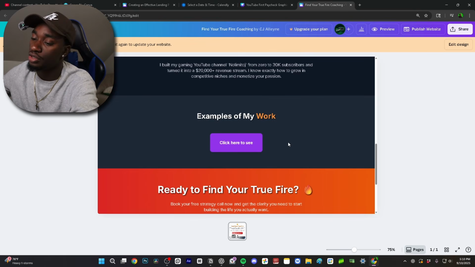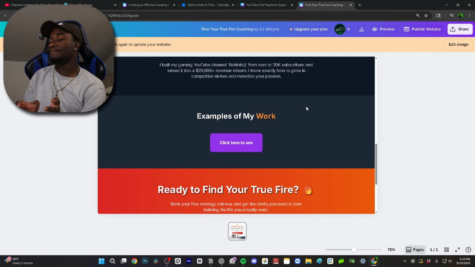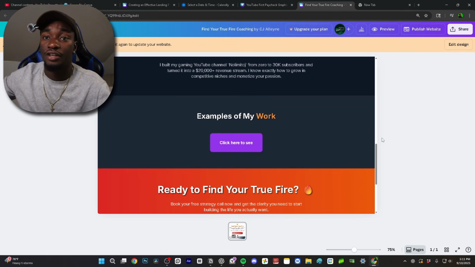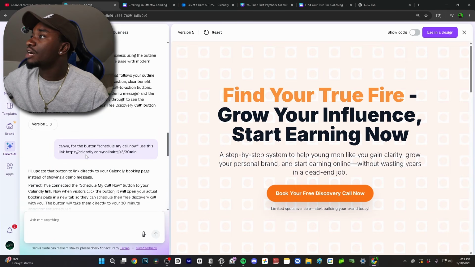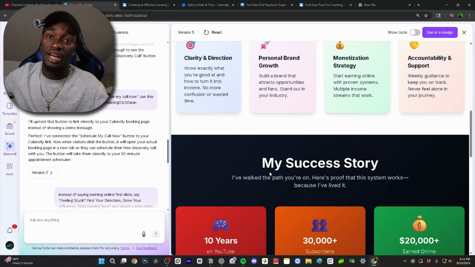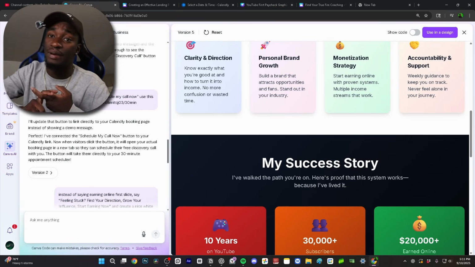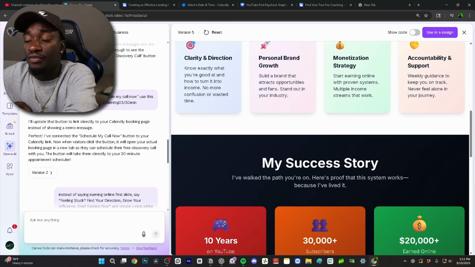There's so much more you can do. I haven't really done one thing with offers yet, but I kind of just showed you guys a system to do it. There's other websites you can use like Stripe if you want to create an offer and people can pay you right then and there on that website. You can connect one of the buttons to say, hey, for this button, kind of like how I said a couple of things ago, for the button schedule my call, use this link, Calendly, right? You can say, hey, for this button, pay now, use this link, and then maybe it's your Stripe link where people can just find your PayPal and everything with a click of a button. So you guys can design it for whatever usage you have.